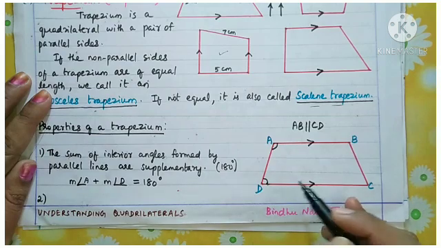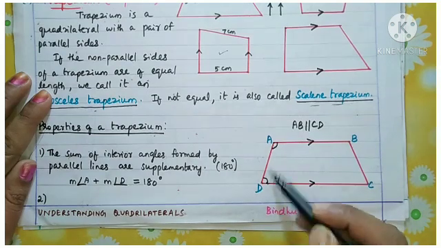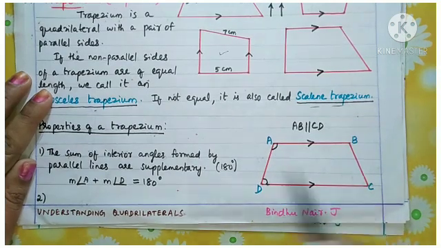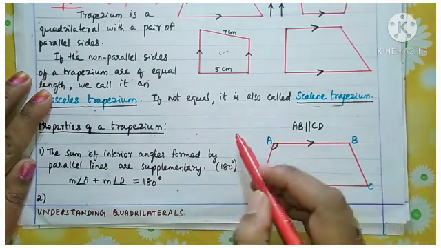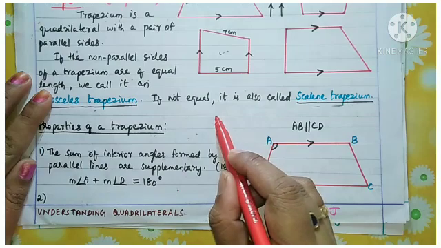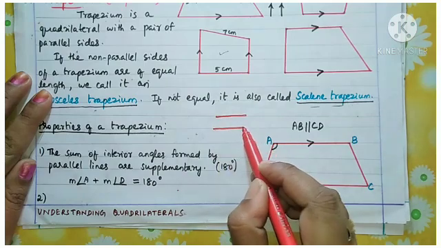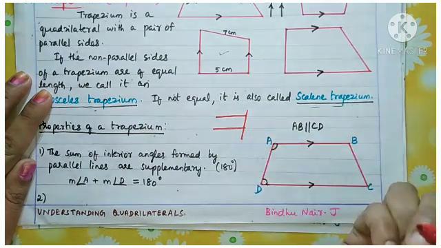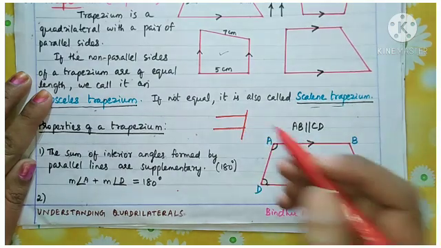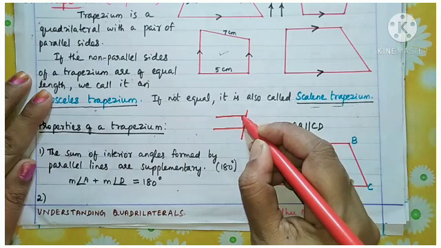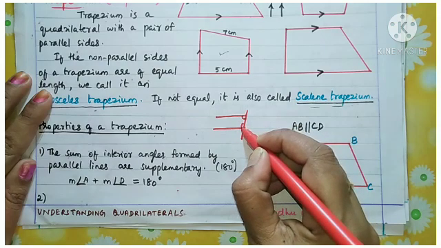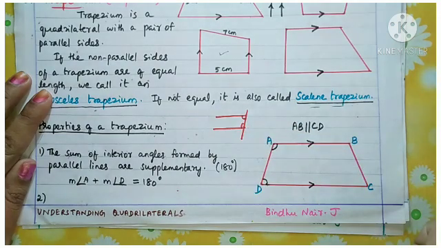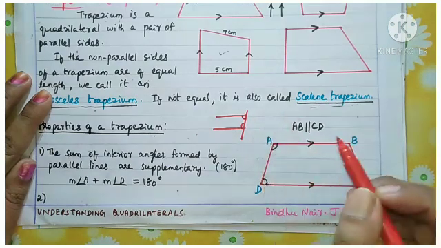Okay, so here how did these interior angles become supplementary? You remember when you studied parallel lines, you learned like this. When two parallel lines are cut by a transversal, the interior angles are supplementary. Do you remember that? Yes, using the same concept only.